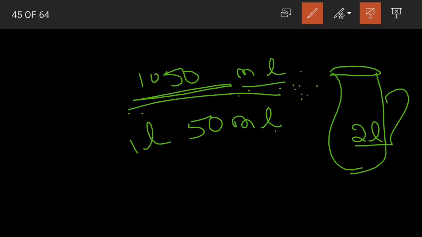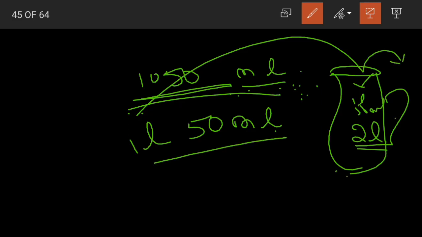Now the jug can hold more than 2 liters, right? In this we are going to pour our 1 liter 50 ml of juice. Will the jug be able to hold this liquid, or will the juice flow out of the jug? The juice will not flow out of the jug. The jug can hold this much liquid.